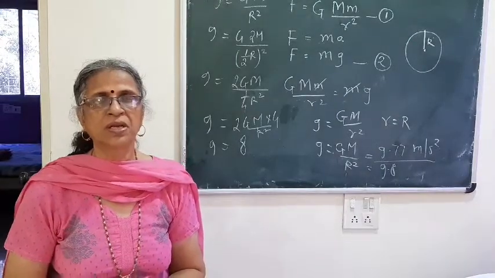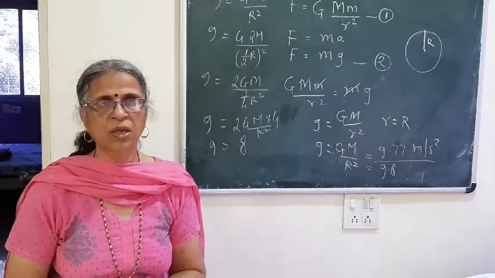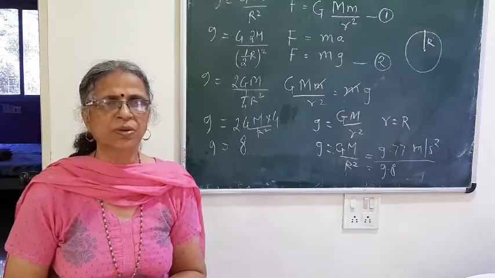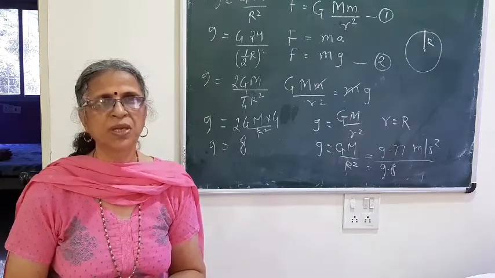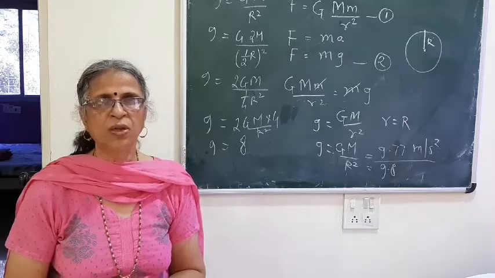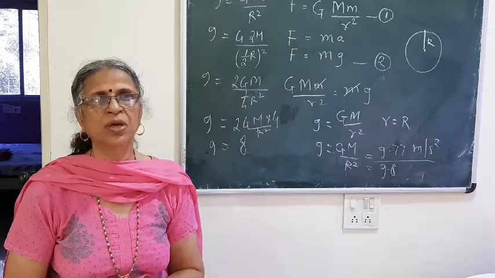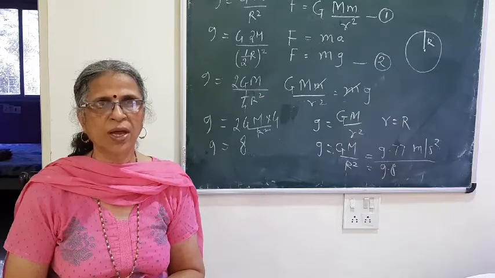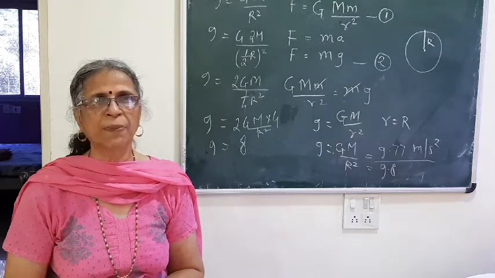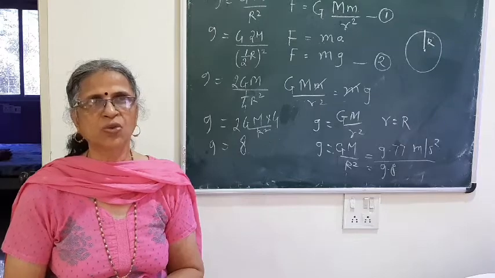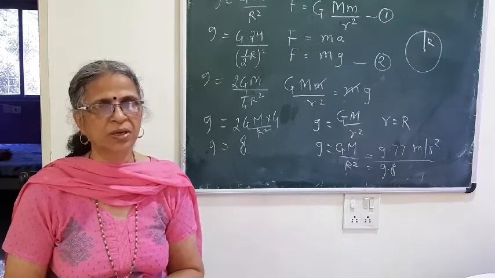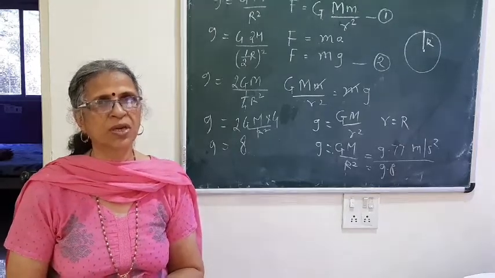So the radius of the earth along the equator is maximum, while along the pole it is minimum. The value of small g is inversely proportional to the radius, because in the formula g equal to capital G capital M upon capital R square, R square is in the denominator.